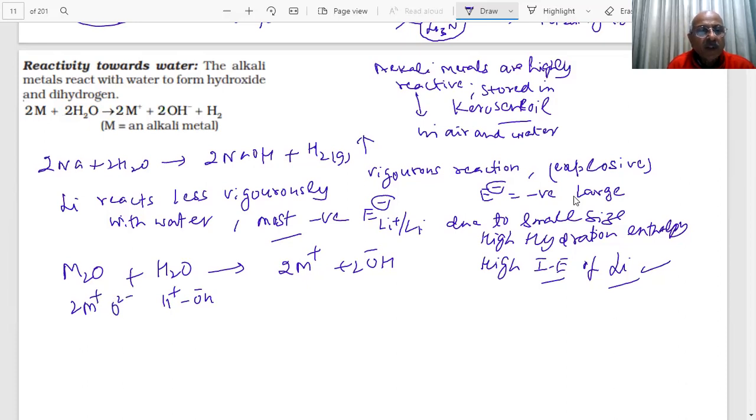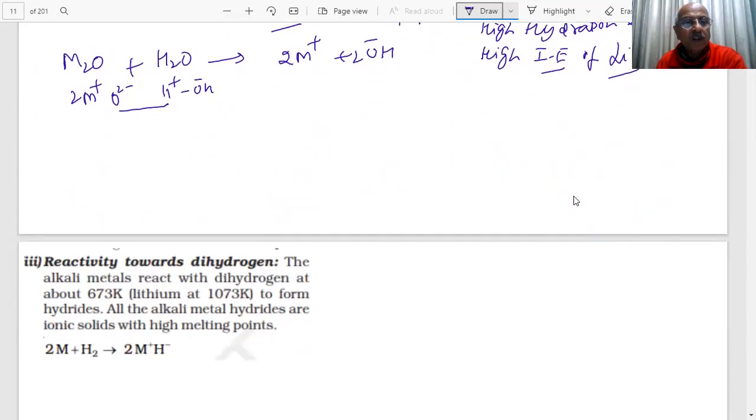So this will form OH minus and this will form M plus. Hydroxides will be formed in the water, so that is why they are highly alkaline. We told you about them. They are alkalis.